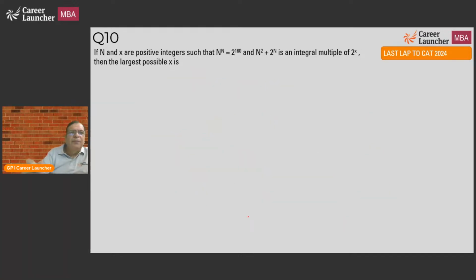Question 10. n and x are positive integers such that n to the power n is equal to 2 to the power 160, and n square plus 2 to the power n is an integral multiple of 2 to the power x. That means this is some power of 2. Then the largest possible x is what?